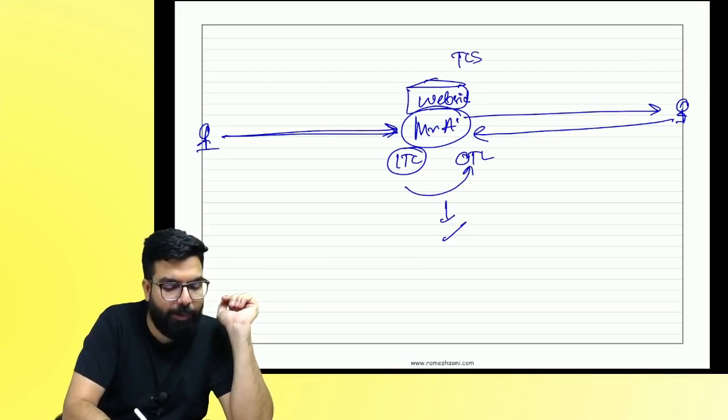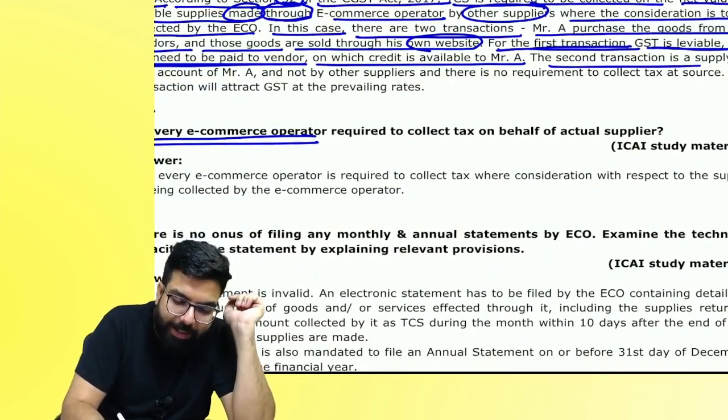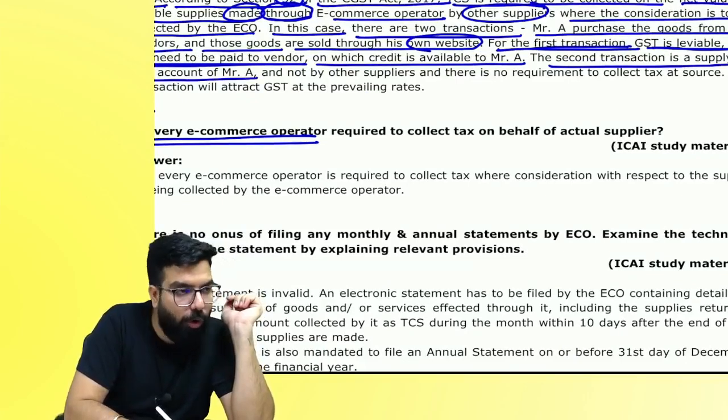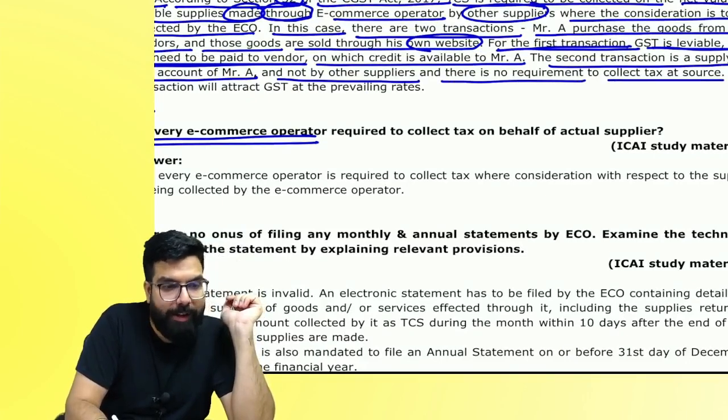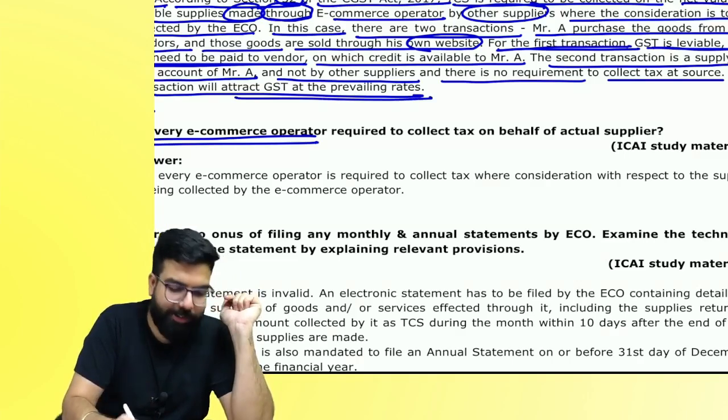Is any TCS provision applicable on me? No. Story over. The second transaction is a supply on own account and not an other supply, and there is no requirement to collect TCS. The transaction will attract GST at the prevalent rate, normal GST.